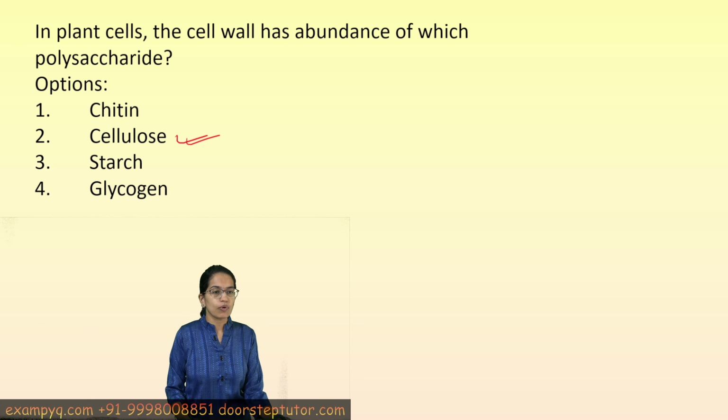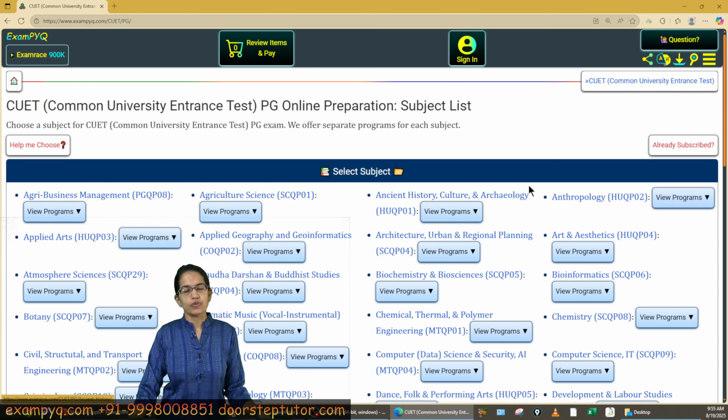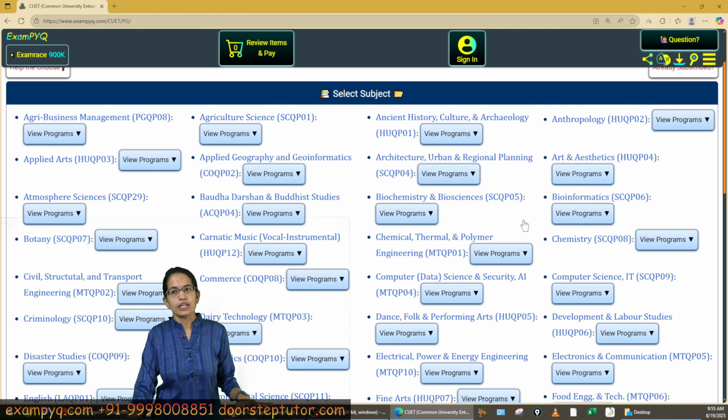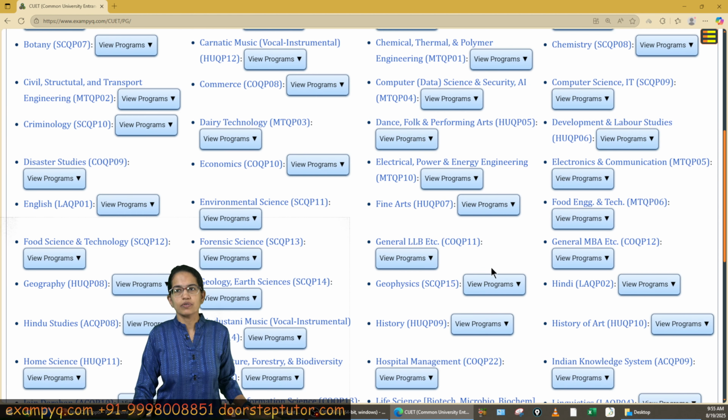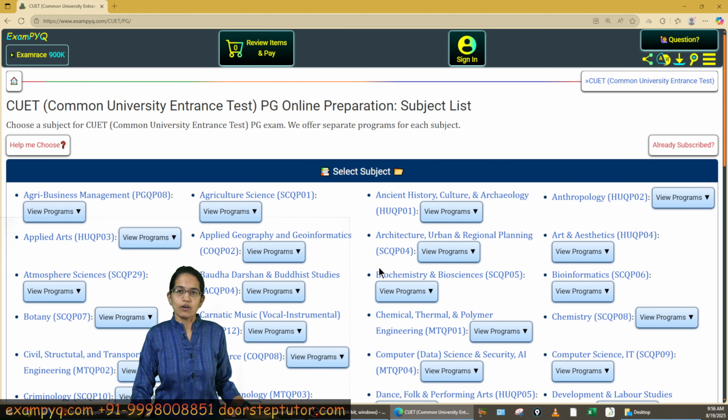Now these were some of the questions that we have discussed. Of course, the complete solution for the 2025 paper is updated for CUET PG on exampyq.com. So you can simply go on to exam PYQ and search the papers, and here you would find the subject as horticulture, forestry and biodiversity and the code for the same. So you can prepare comprehensively here.